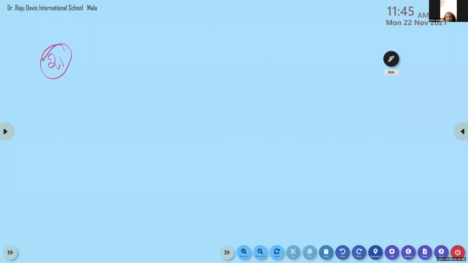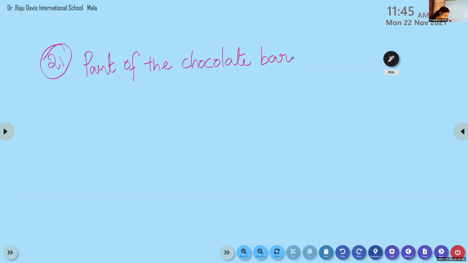What will we write as the first step? Part of the chocolate bar eaten by Nisha in the morning.